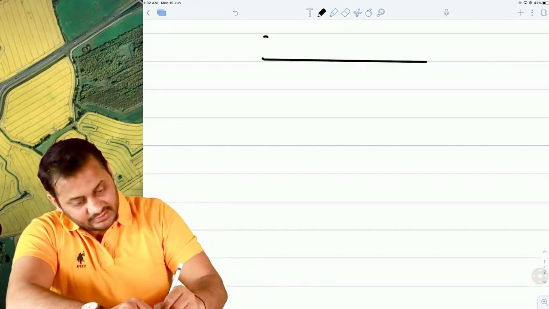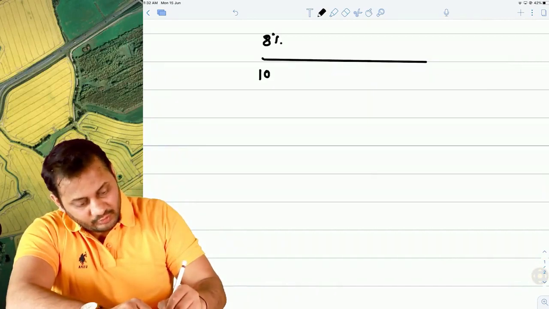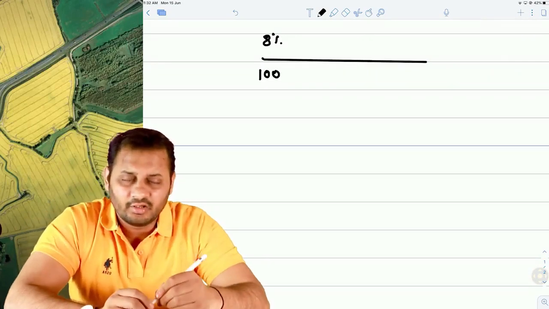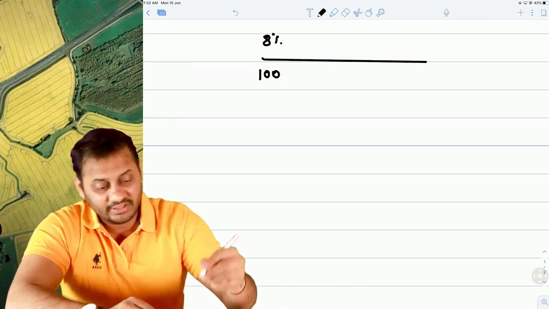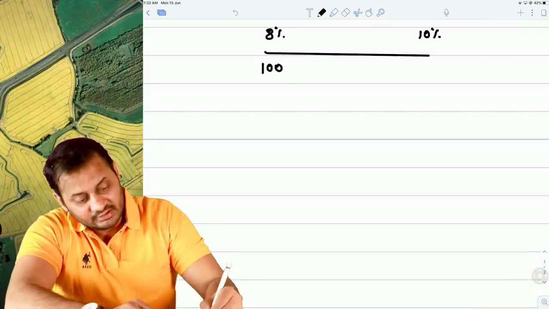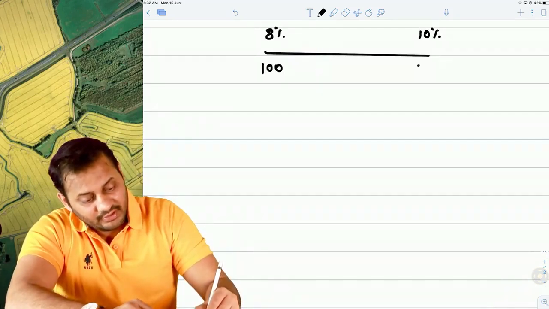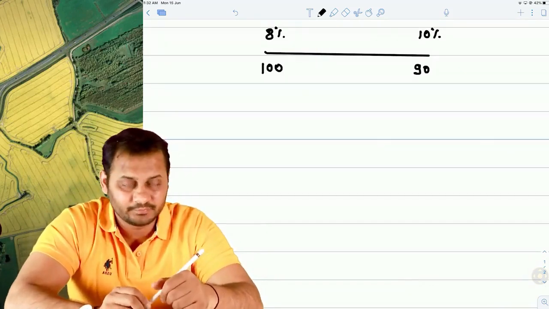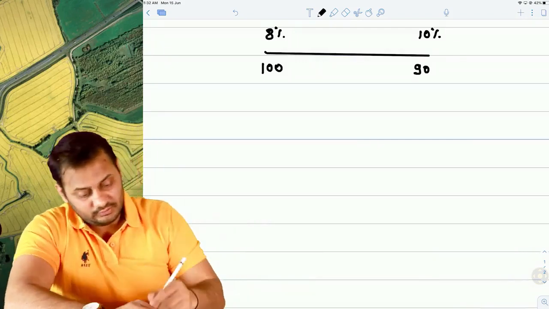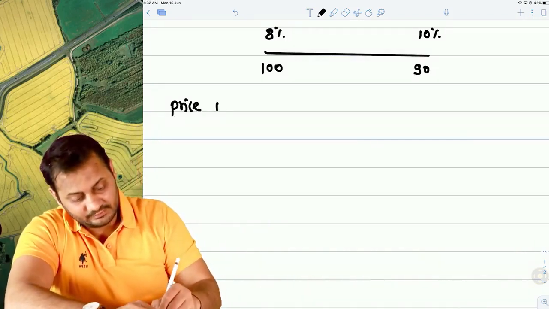Let's say the interest rates are 8% right now, and you are buying a bond at 100 rupees. Remember the chapter of security valuation, there we have learned that if the interest rates are increasing, the market price of the bond will decrease. Now let's have a look on this price risk.